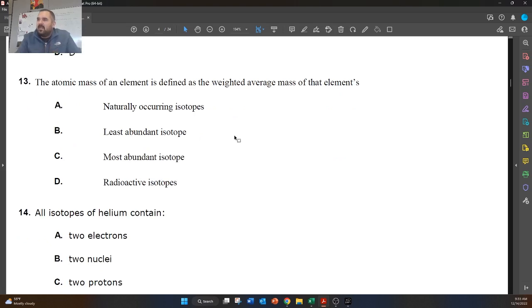The atomic mass of an element is defined as the weighted average of the element's what? So we answered a question regarding average atomic mass a couple questions ago. And the average atomic mass is going to be the average of all naturally occurring isotopes. So we don't just get the least abundant. We don't just get the most abundant. We get all naturally occurring isotopes. Not all elements are radioactive, so it's not just the radioactive elements. It's all naturally occurring isotopes.